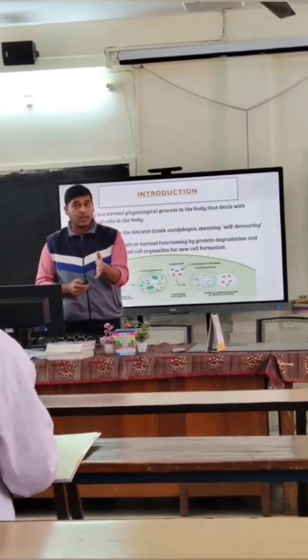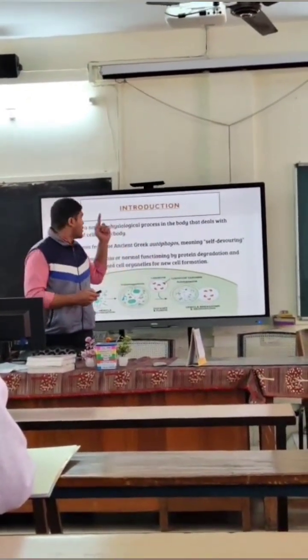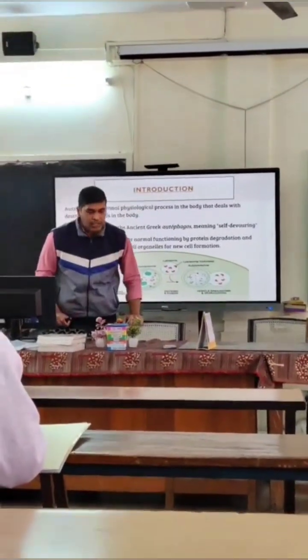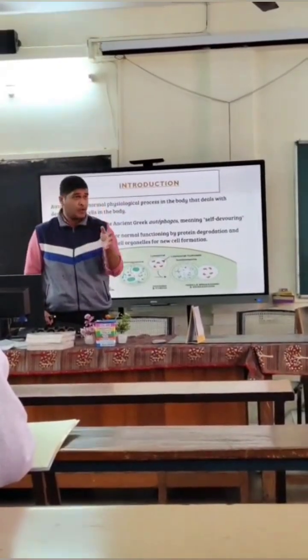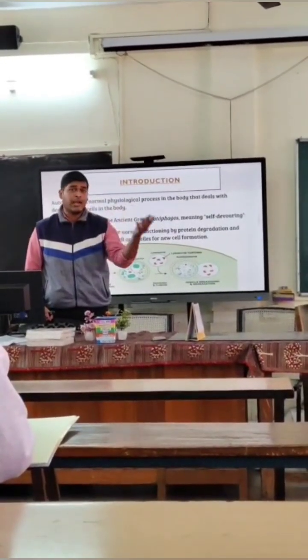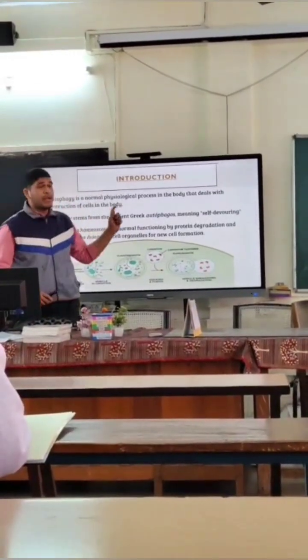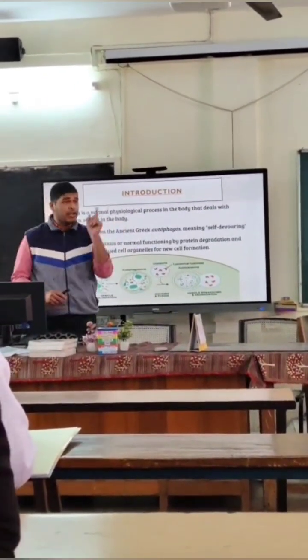which are present in our body. So in order to clean up those different kinds of cells, the autophagy process is very much essential. You may have a question that there is apoptosis, that is cell death. You can have that question, but how is it different from autophagy? Autophagy helps to maintain the homeostasis process, and it helps in normal function by protein degradation.